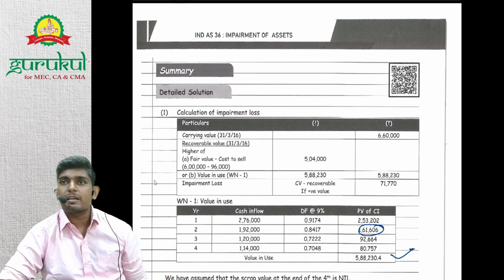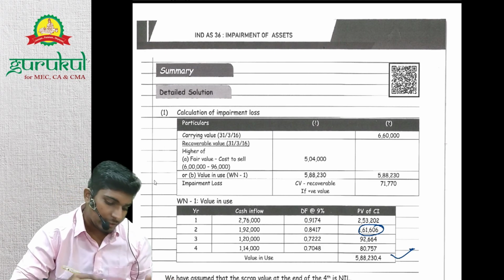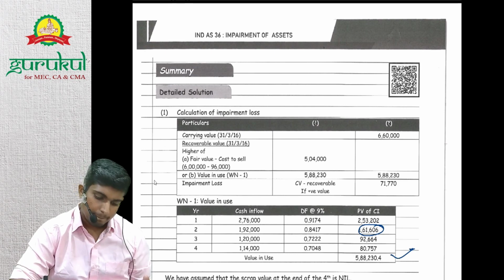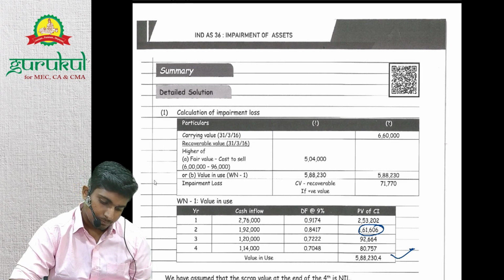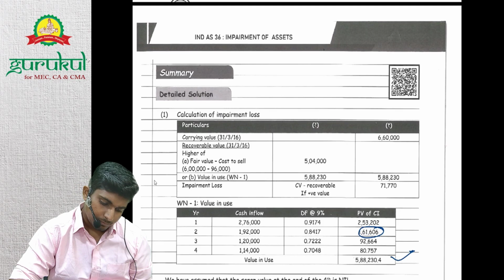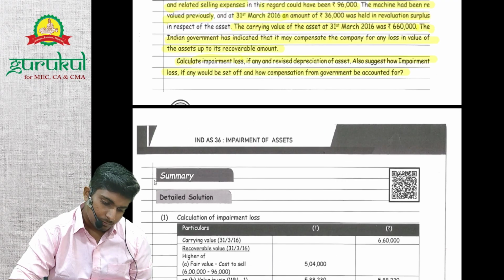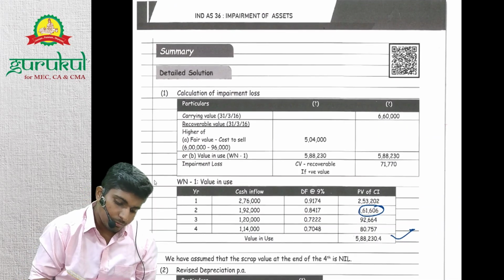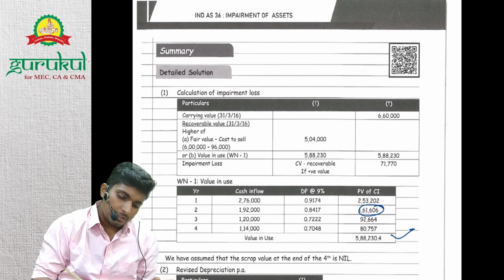Now we'll calculate the recoverable value, which is basically the higher of 6 lakhs. Okay, just don't go, just understand the logic. Maybe this might not be accurate, right?